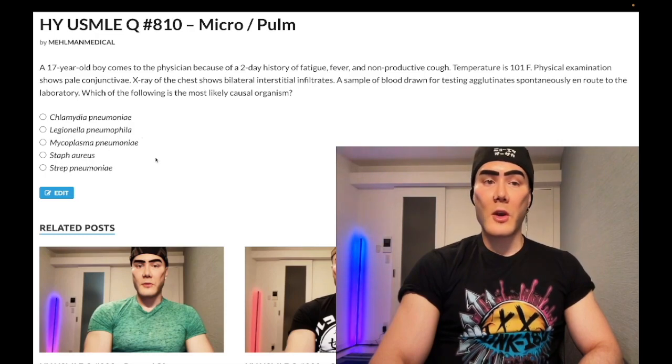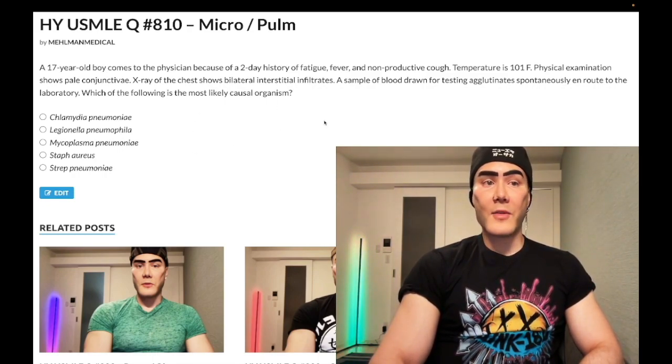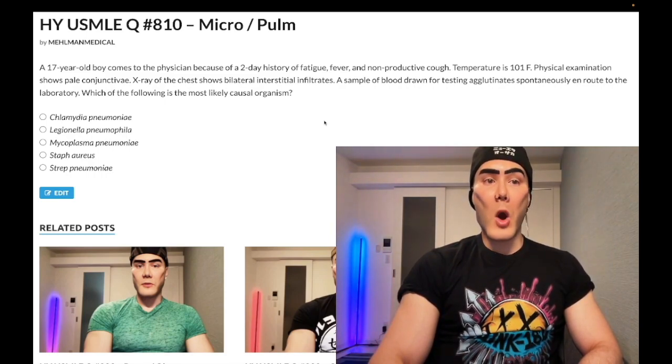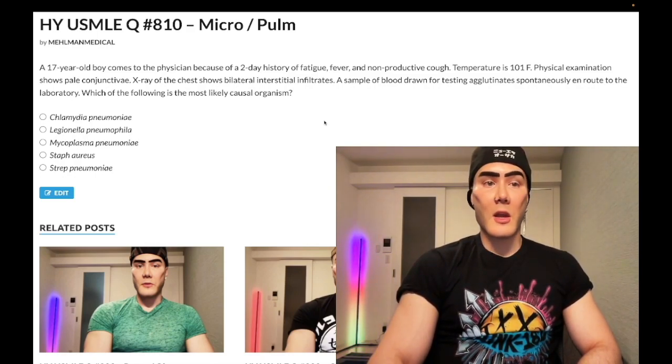Choice C, mycoplasma, correct answer. So mycoplasma, one of the most common causes of atypical pneumonia. Very textbook. It's called walking pneumonia, meaning you have an otherwise young, healthy patient who's literally been walking around. There's a trolling NBME question where they literally say you have a 23-year-old dude who went walking for 8 hours on a hike yesterday and now just has bilateral wheezes and a low-grade fever, and the answer is mycoplasma.